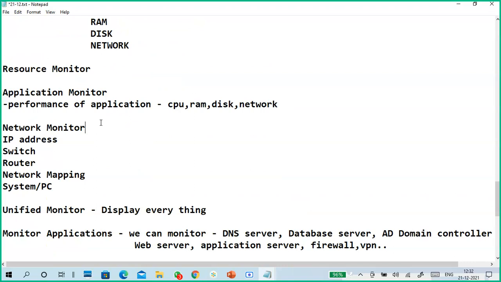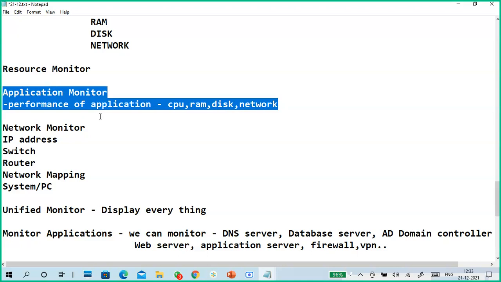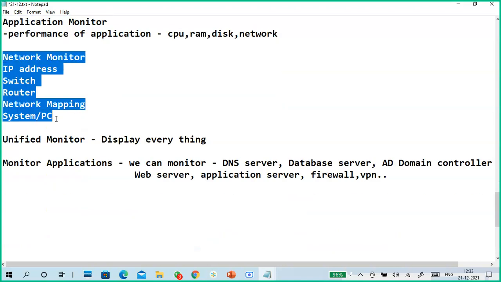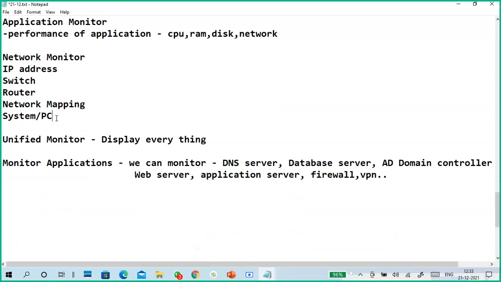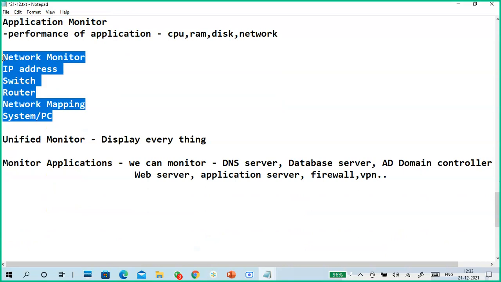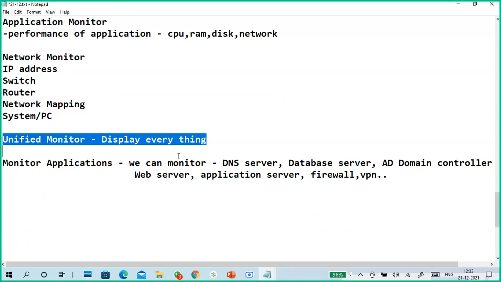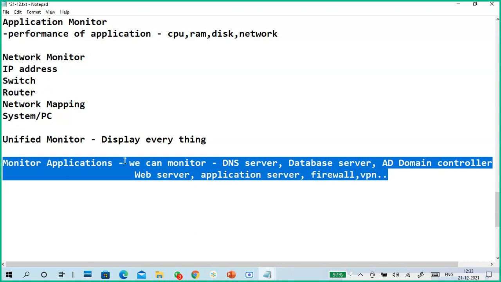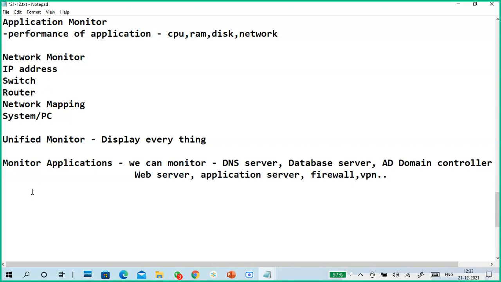And also application monitoring. Whenever an organization builds an application, they want to know the performance of the application, so they have to monitor it. Network monitoring means I have 100 computers and I want to know whether the network is working well, how it is connected, and where a problem will occur. Unified monitoring monitors everything. Different types of monitoring applications are there.